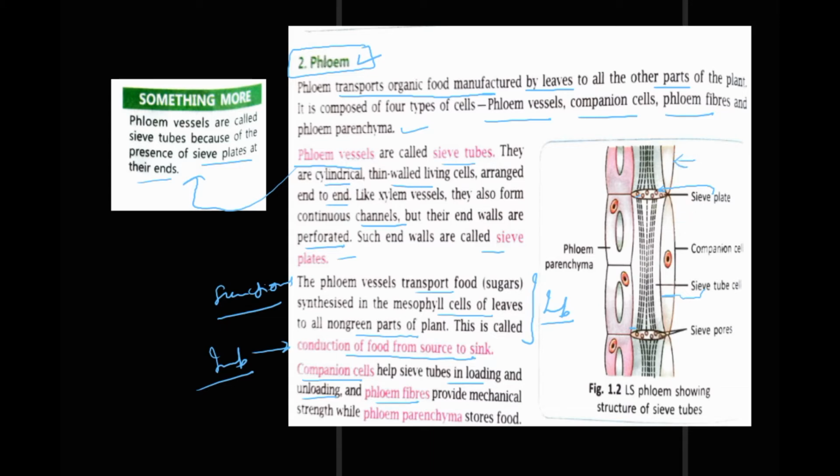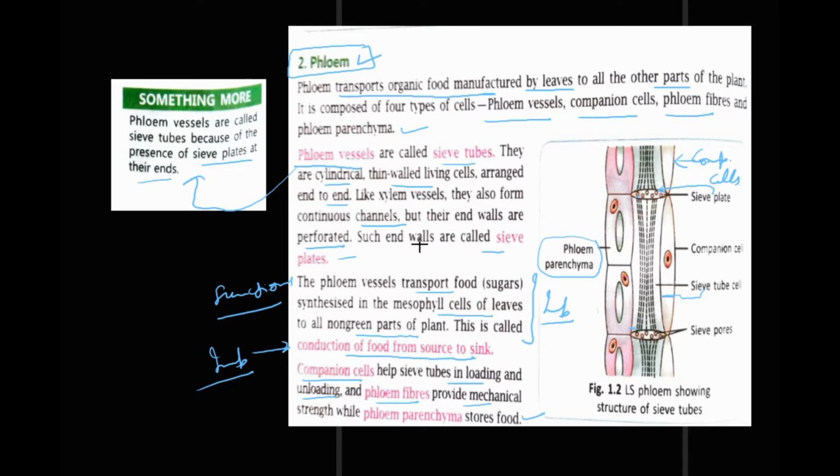These are all companion cells, right? And phloem fibers provide mechanical strength, while phloem parenchyma, here is phloem parenchyma. This structure, very well defined, is phloem parenchyma, right? They also store food.